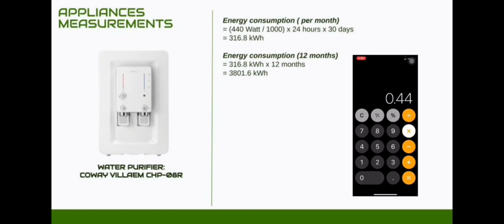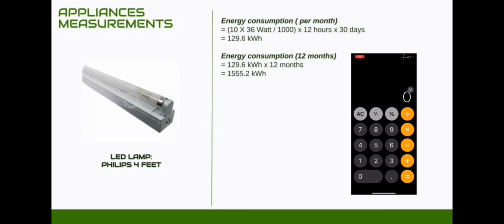Next we move to energy consumption of the water purifier, which is 440 watt divided by 1000, and then we multiply by 24 hours and multiply by 30 days, and we get 316.8 kilowatt hours. And then to get energy consumption for 12 months, we just multiply by 12 months, and we get 3801.6 kilowatt hours.